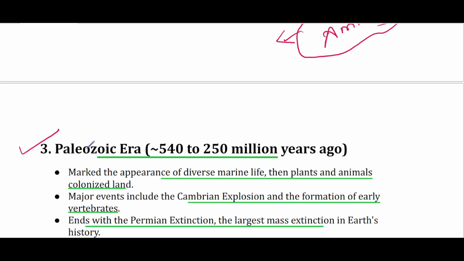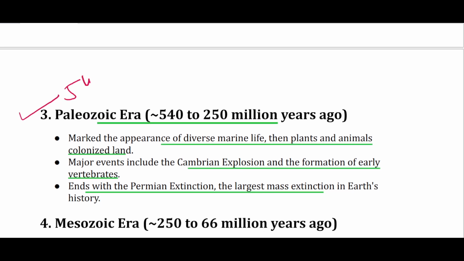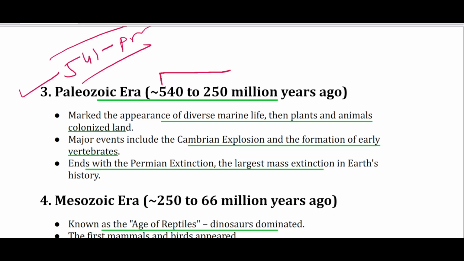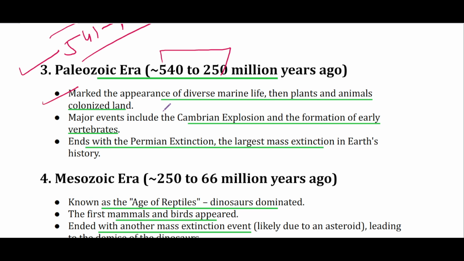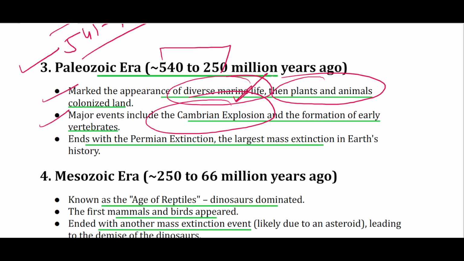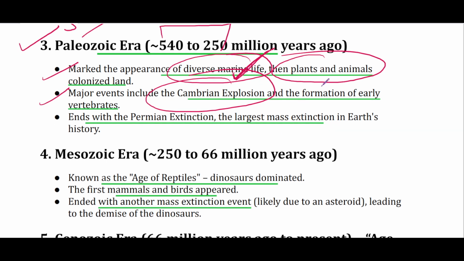तो कैम्ब्रियन टाइम की बात करते हैं. कैम्ब्रियन which started 541 million years ago और अभी भी चल रहा है. इस कैम्ब्रियन टाइम का first era Paleozoic era from 540 to 250 million years, and this era marked the appearance of diverse marine life followed by plants and animals. And the major event during this time was the Cambrian explosion. Cambrian explosion means the explosion or proliferation of life forms. और एक साथ ही बहुत सारी life forms started appearing in the landscape. And this period also saw the formation of early vertebrates.